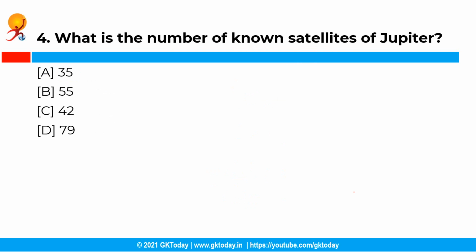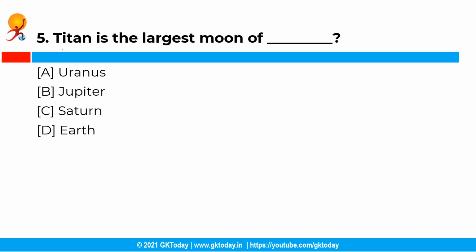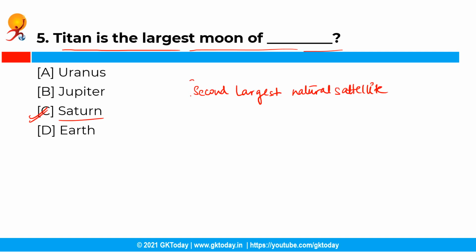Moving ahead with the next question. So what is the number of known satellites of Jupiter? Now you have the following options, and the correct answer is option D, that is 79. So basically there are 79 known moons of Jupiter. Moving ahead with the next question. So Titan is the largest moon of which among the following planets? And you have the following options, and the correct answer is option C, that is Saturn. So Titan is the moon of Saturn, and it is the largest moon of Saturn and the second largest natural satellite in the solar system.